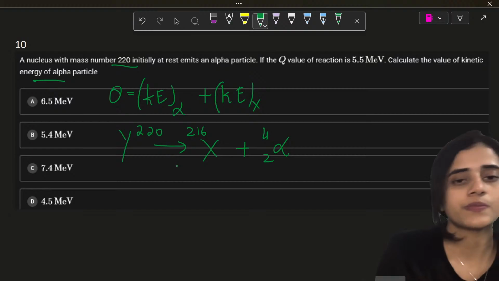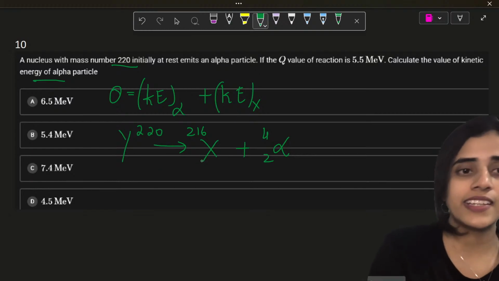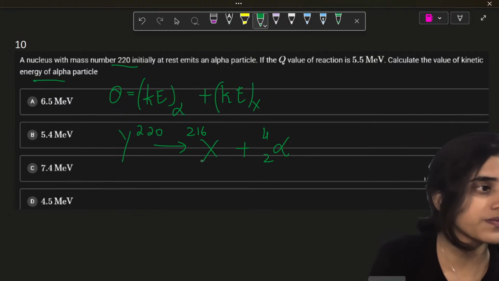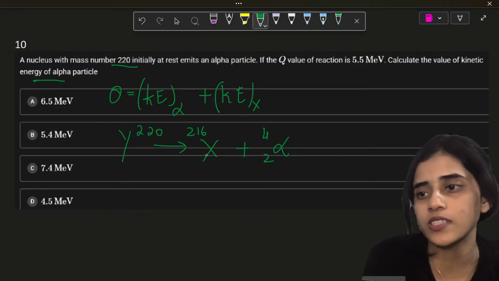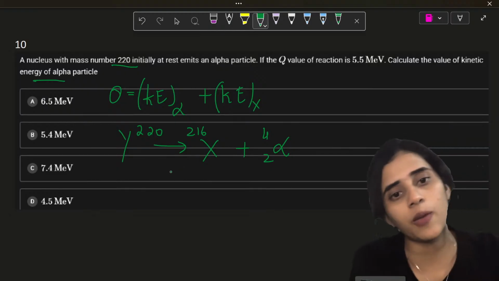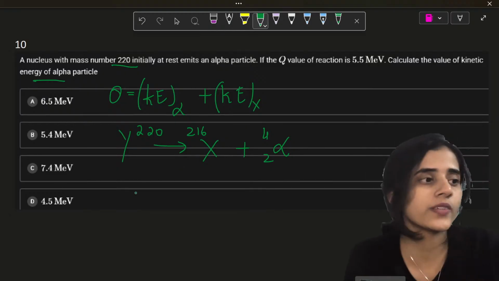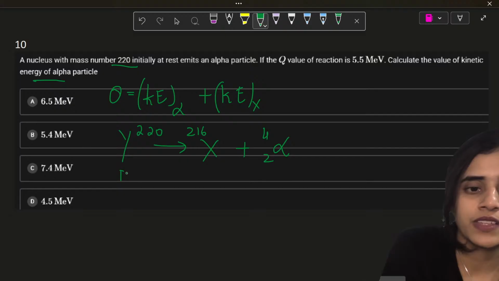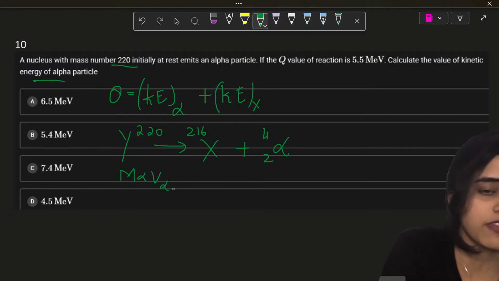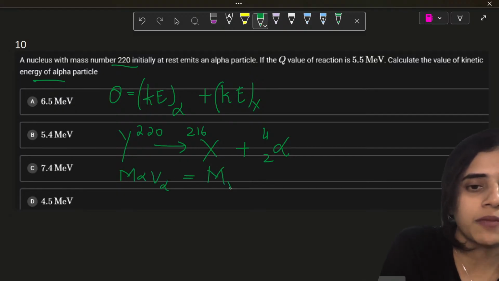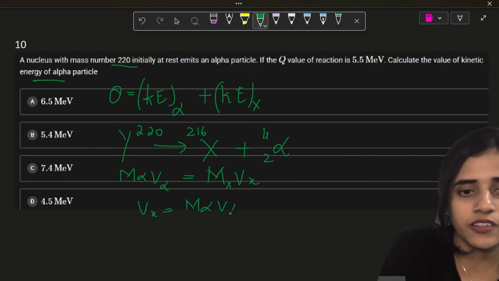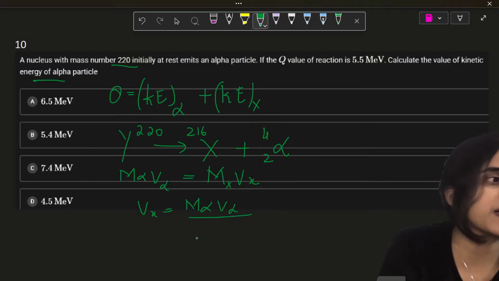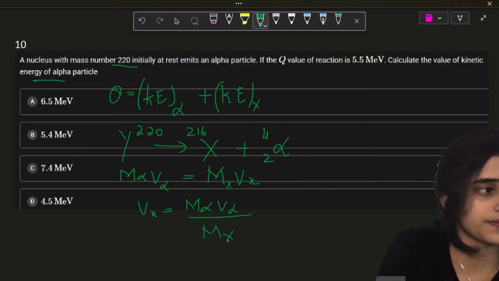Now, we also know that linear momentum is conserved here. So when linear momentum is conserved, linear momentum is mv. So mv for X should be equal to mv for alpha. So m alpha v alpha should be equal to mx times vx. So from this, vx is equal to m alpha v alpha divided by mx.